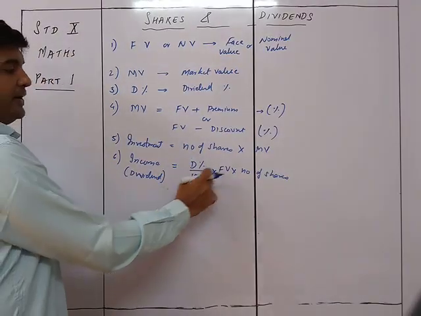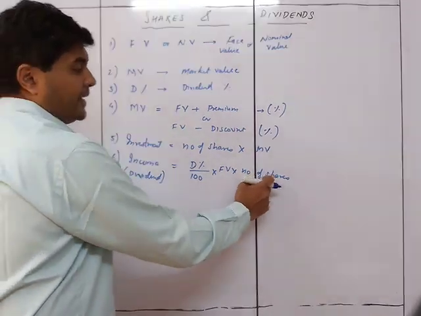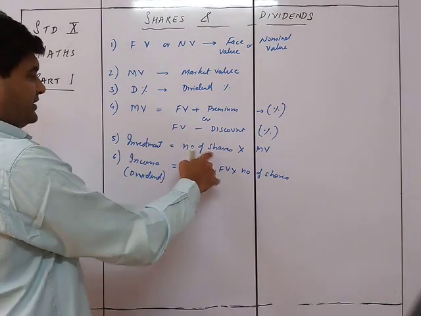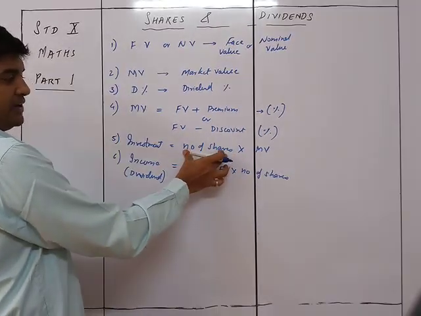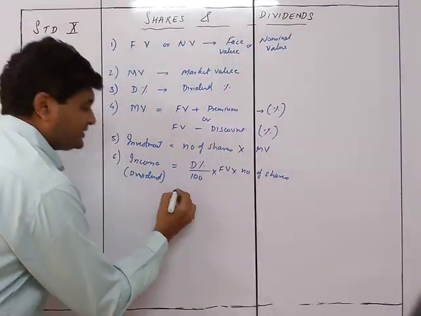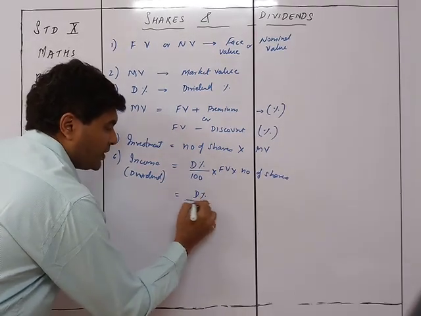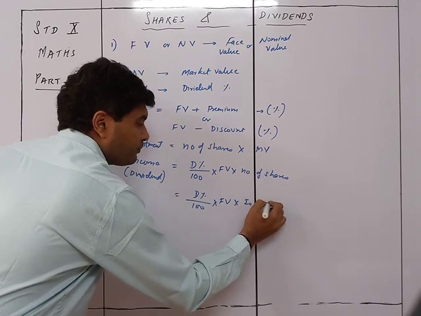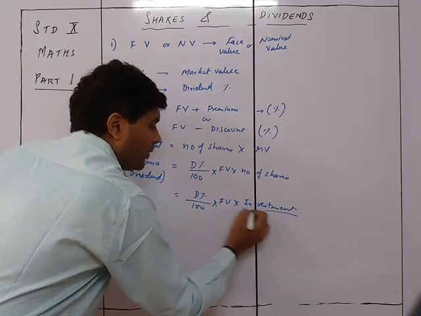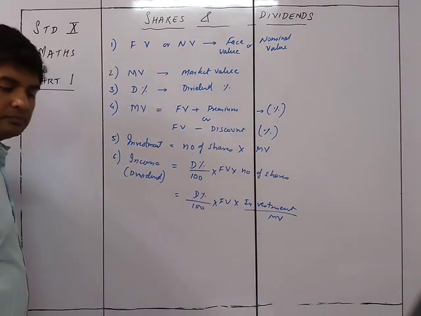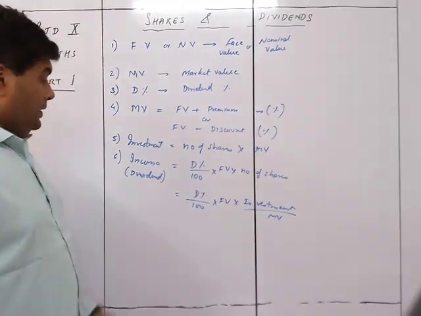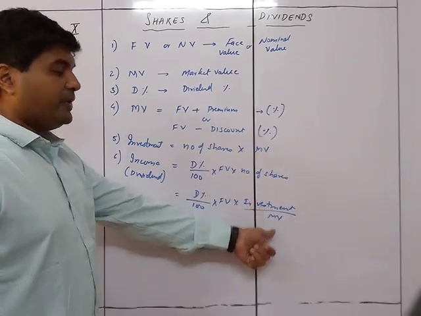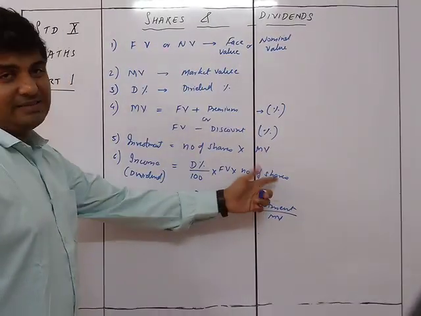But sometimes we don't know the number of shares. The number of shares is investment upon MV. That's why this can be equal to dividend percent upon 100 into FV into investment upon MV. If you know the number of shares, use the number of shares directly.